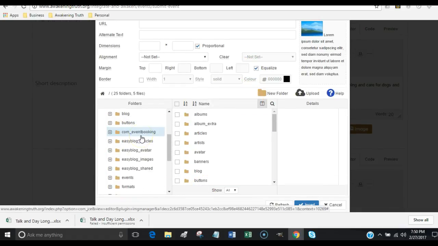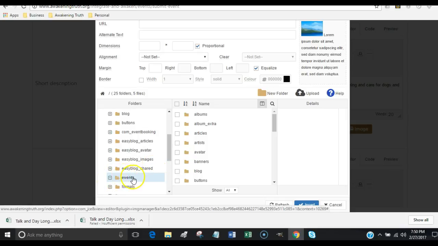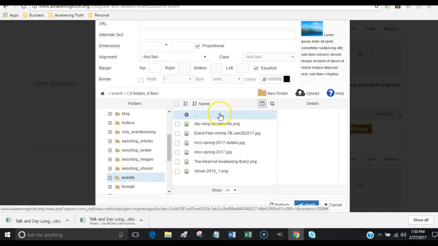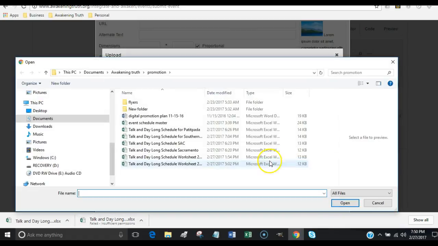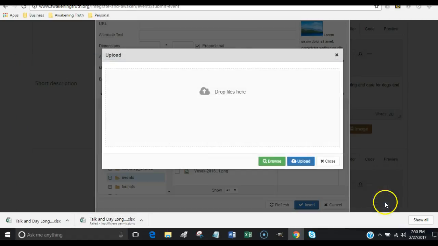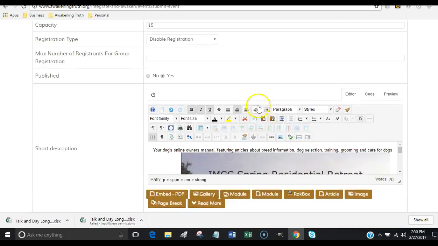If you don't have a picture, what we might want to do is put in right here, we have a folder called events. And under events, let's see if that brings that up. Under events, we have some images already that are up here. I would highly invite you to use the event folder for that. You can upload a picture in here by clicking on uploads. And you can actually browse your computer then to be able to upload that. And then that'll upload it in this function. Once it's uploaded in here, you're going to be able to find that image and then insert that in here.